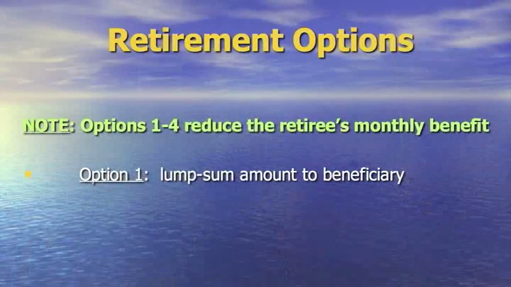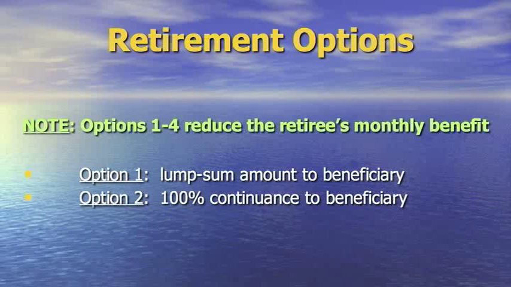The remaining options, 1 through 4, provide slightly different benefits and result in a reduction in the basic benefit paid to the member. Benefit option 1 replaces the 60% eligible spouse continuance with a lump sum payment provision. The member's accumulated contributions and interest, less the sum of the annuity portion of the pension payment disbursed to the retiree, are paid in a lump sum amount to the named beneficiary.